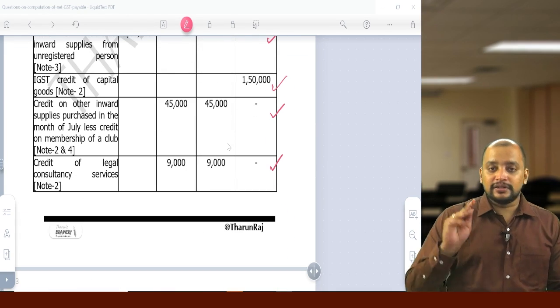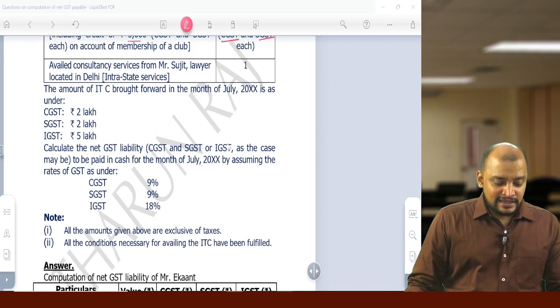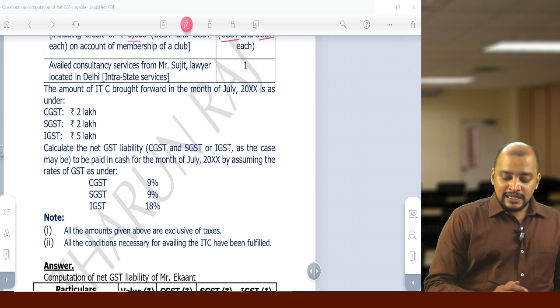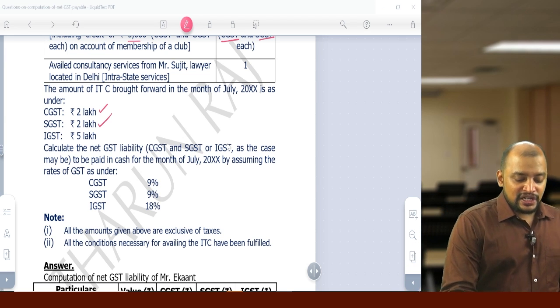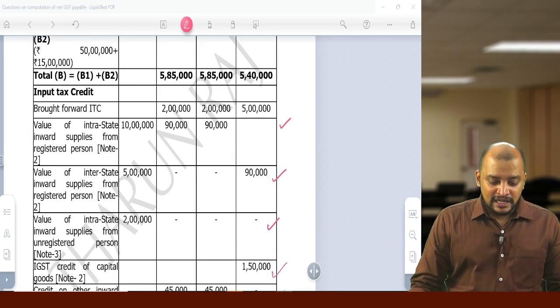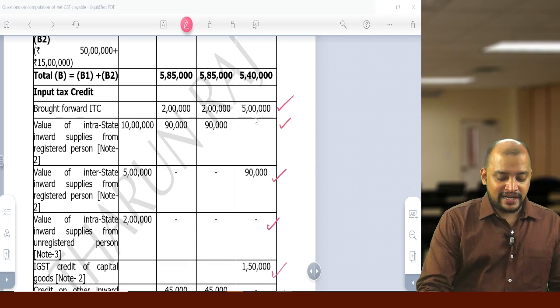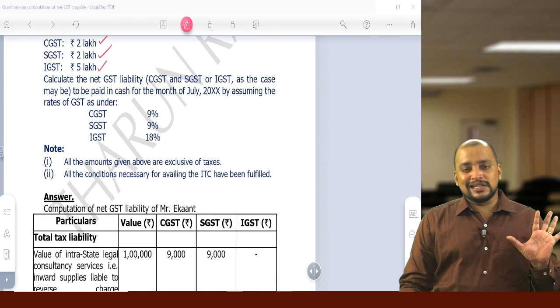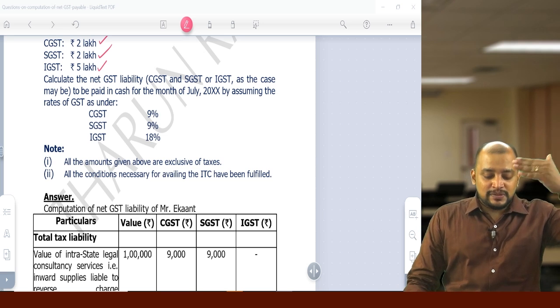it should be added to input tax credit. Then next, brought forward ITC, that is the opening balance of ITC: CGST 2 lakhs, SGST 2 lakhs and IGST 5 lakhs. So that is the opening balance of ITC. Is there anything else in the question? Nothing. Compute the net GST payable. So all these adjustments we applied.